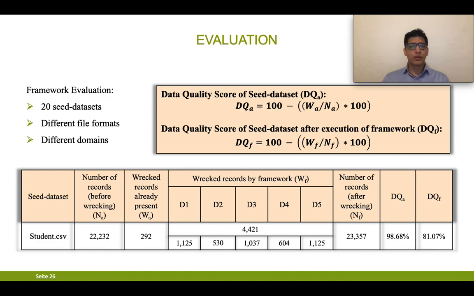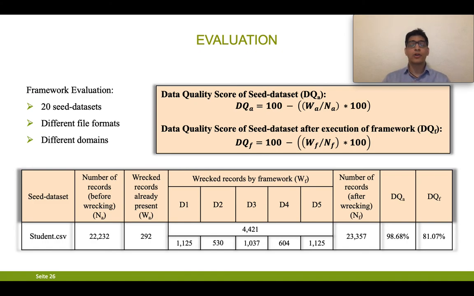Then the number of records, we can see it is 23,357. We can say how it has been increased. Because we are applying uniqueness in a counterproductive way, that means duplicates, and D5 is saying duplicates. 1125 is the duplicate count. If we sum up the number of records which are already there and the duplicates, it comes out to be 23,357. Then come the two important columns, DQA and DQF.